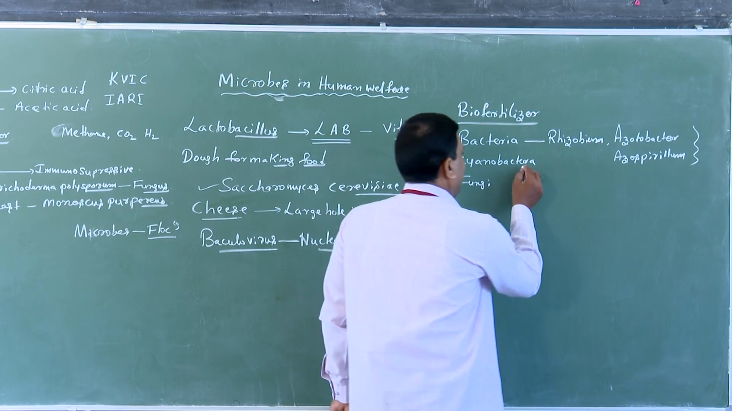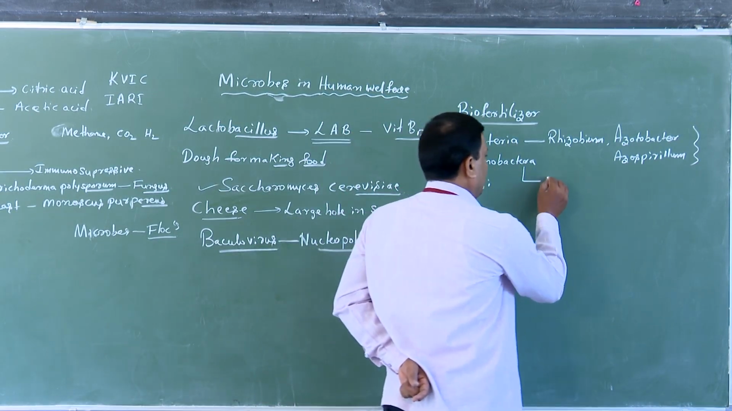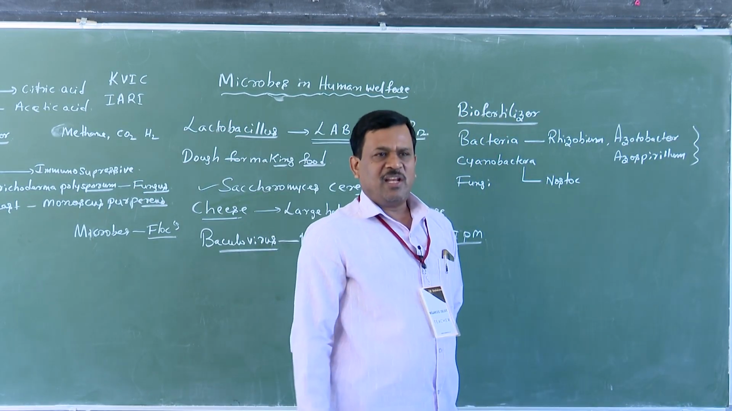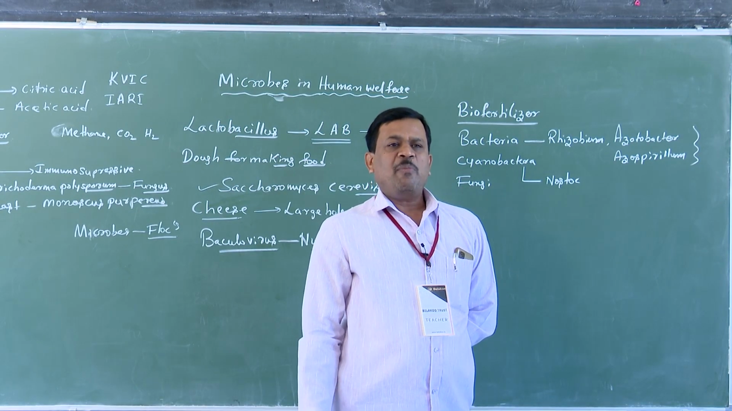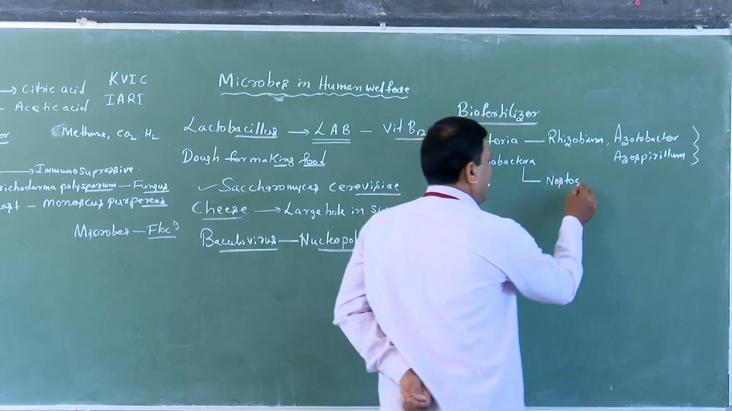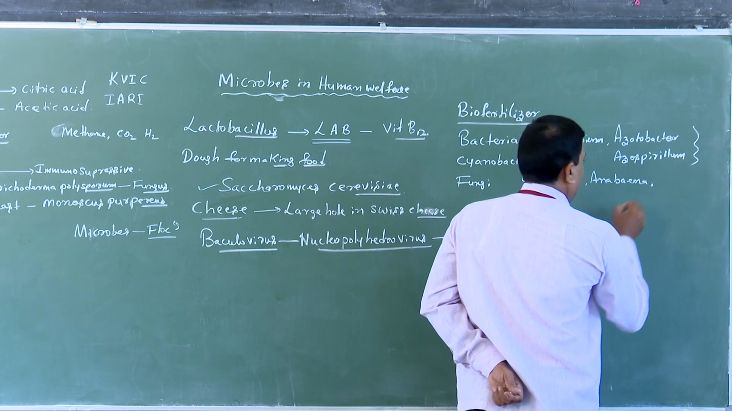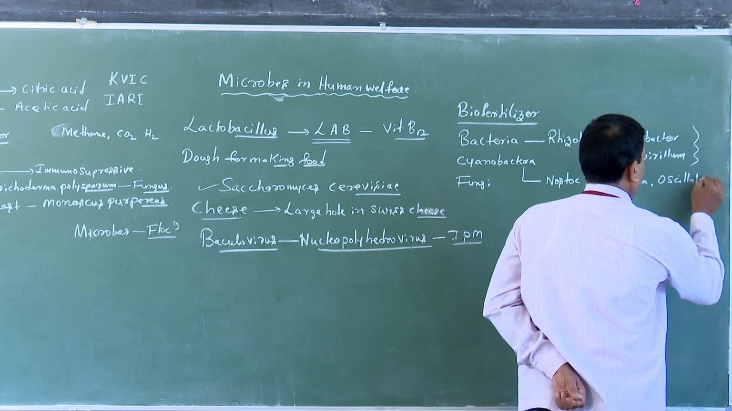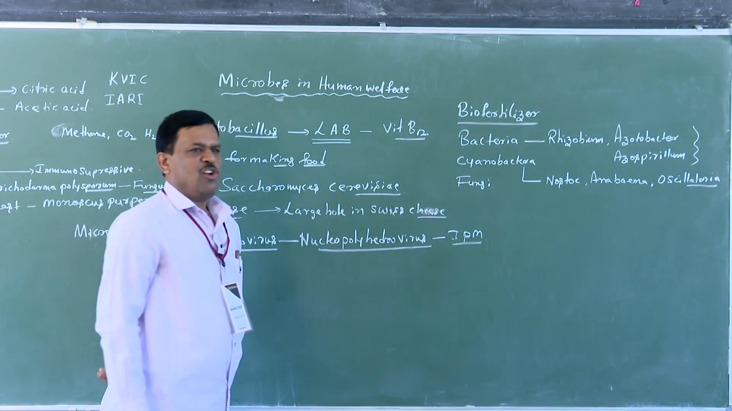Next one is cyanobacteria. The most important cyanobacteria are Nostoc, already studied in first PUC. Cyanobacteria are the most widely distributed photosynthetic bacteria, commonly called blue-green algae. Yes, sir, no students? Cyanobacteria: Nostoc, Anabaena, and another one called Oscillatoria. These are the most important types of cyanobacteria.